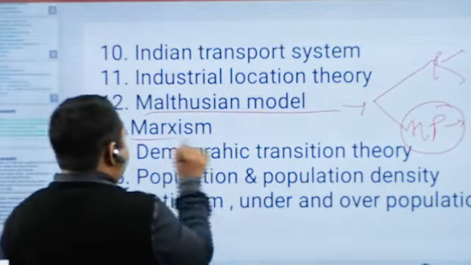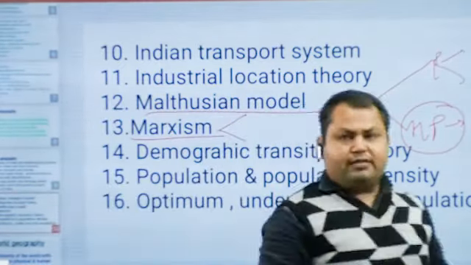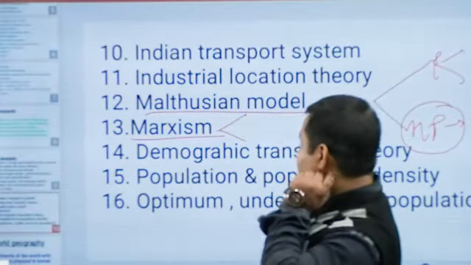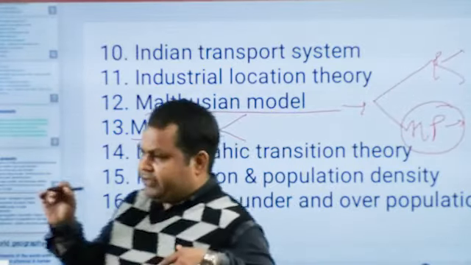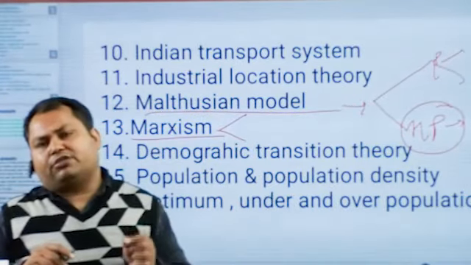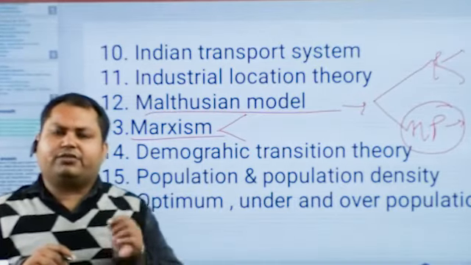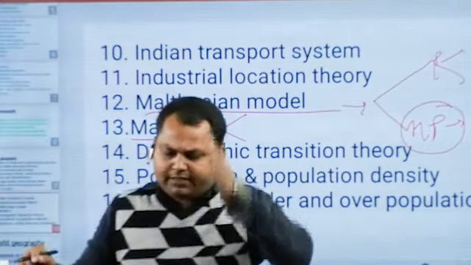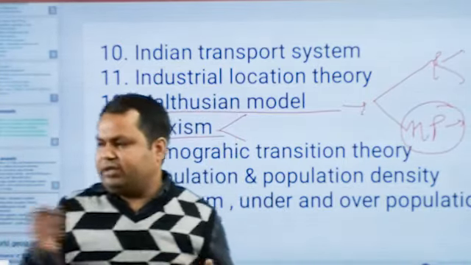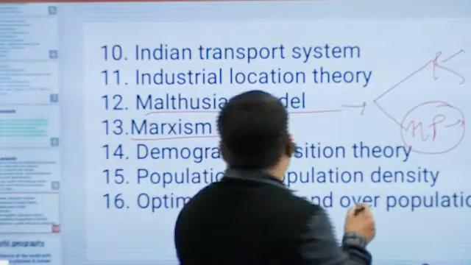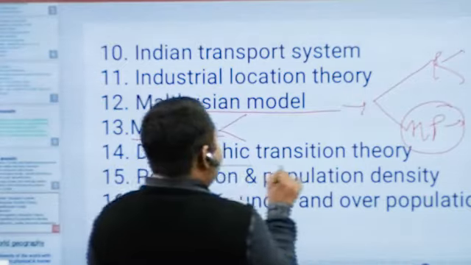The next concept is Marxism. Marx propounded the concept of socialism. According to him, the capitalistic form of economy is harmful for the global society, or any society of any country. In such circumstances, there must be a shift from the capitalistic economy toward a socialistic economy. This was given by Mr. Marx.